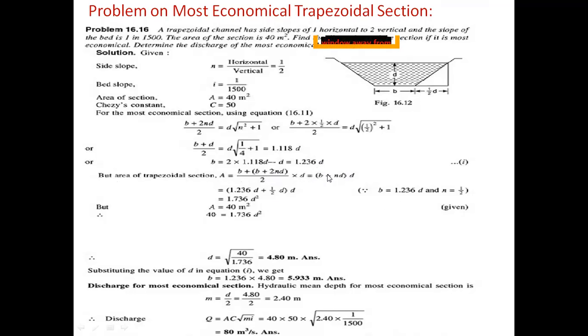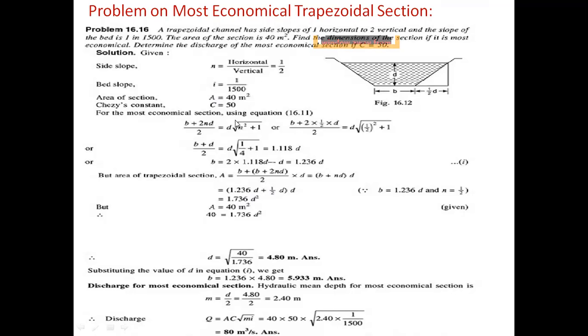Here b is 1.236 d and n is already given as 1 by 2. Substituting in the area formula: 1.236 d plus 1 by 2 into d into d. So this value is 1.236 d plus 0.5 d square, which is 1.736 d square.